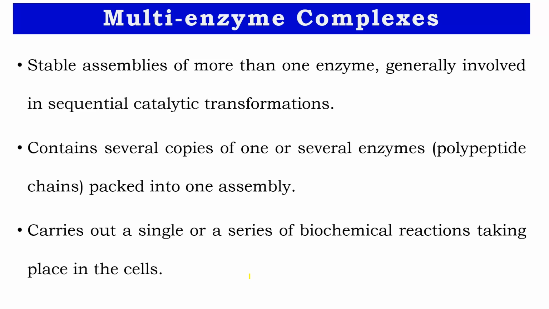Let me explain. There are several copies of one or several enzymes which are packed into only one assembly. There is only one assembly, but there may be more than one enzyme, and they carry out a series of or single biochemical reactions which are taking place in the cell.